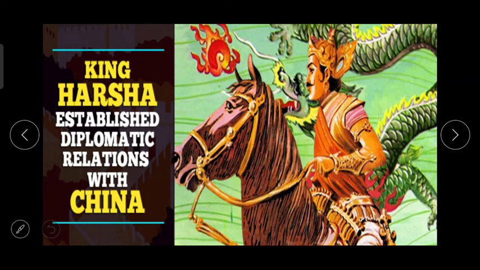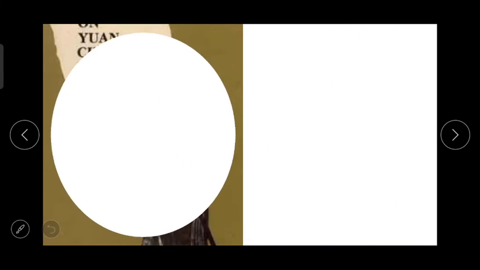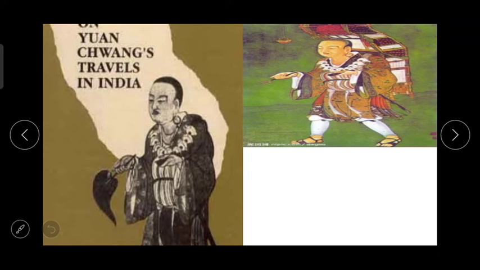King Harsh established diplomatic relations with China and every 5 years he would distribute all his wealth amongst the people. So he made number of things for the welfare of the people, and that is why his name in the history is very important, क्योंकि लोगों के लिए बहुत सारा काम किया. Every 5 years he would distribute all his wealth among the people. ये कोई आम बात नहीं है, और सब राजाओं के बारे में हमने नहीं देखा है कि हर 5 साल के बाद पूरी जो संपत्ति थी उसके पास, पूरी जो वेल्थ थी वो लोगों में बांट देता था.